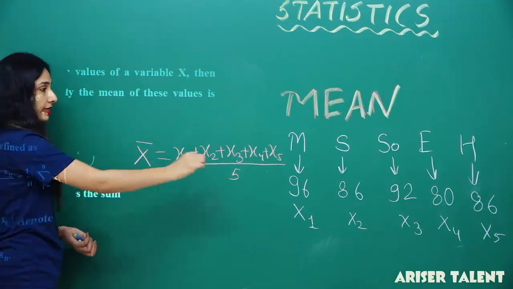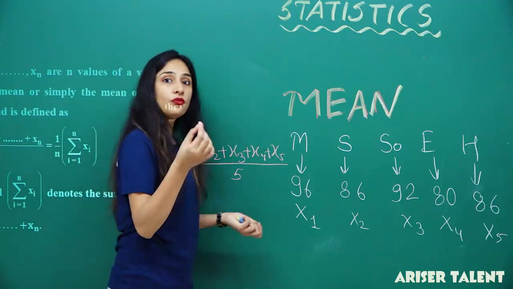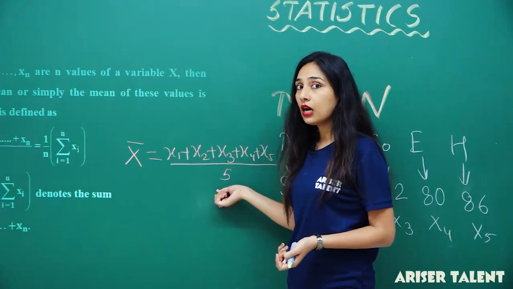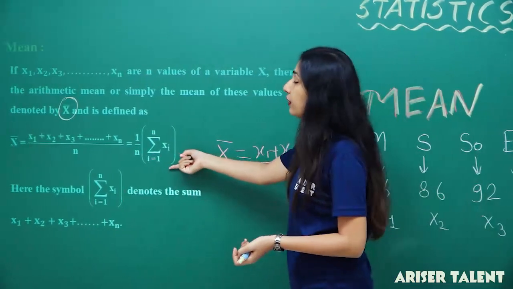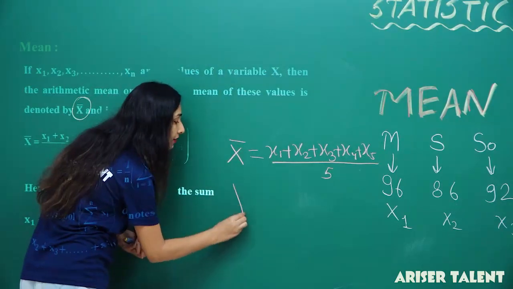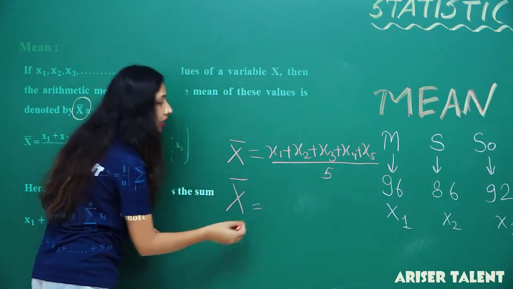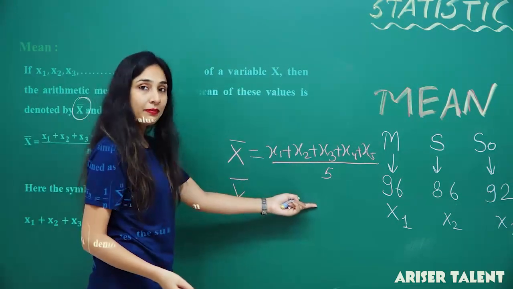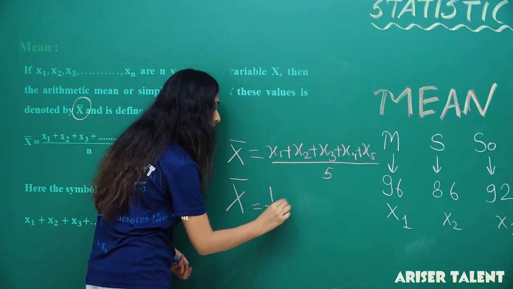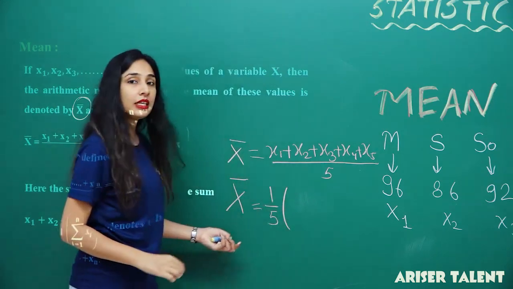In this case, that will be the value of the average or the mean. Now how to represent it? This is the way to represent this. I have 1 by n, here 1 by 5, so I am taking it as common.